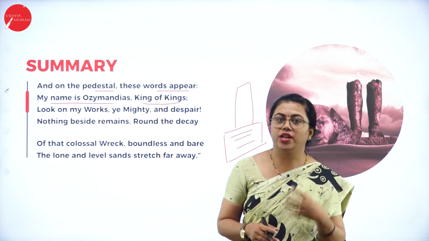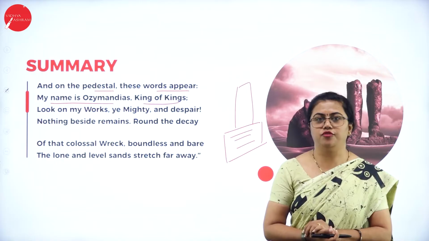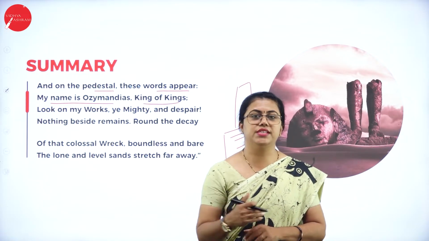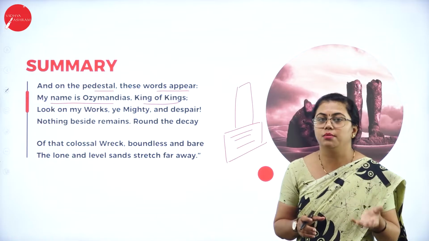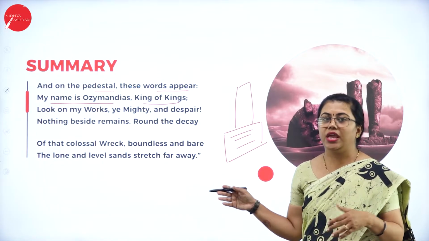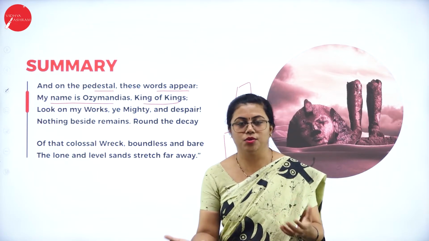So he wanted such a legacy to be there, and of course he lived such a life only. So here also the traveler who has visited that place and come here is talking about that. He talks about something that is there on the pedestal, which is an irony. That king is not there at all. For what did he have so much of pride?